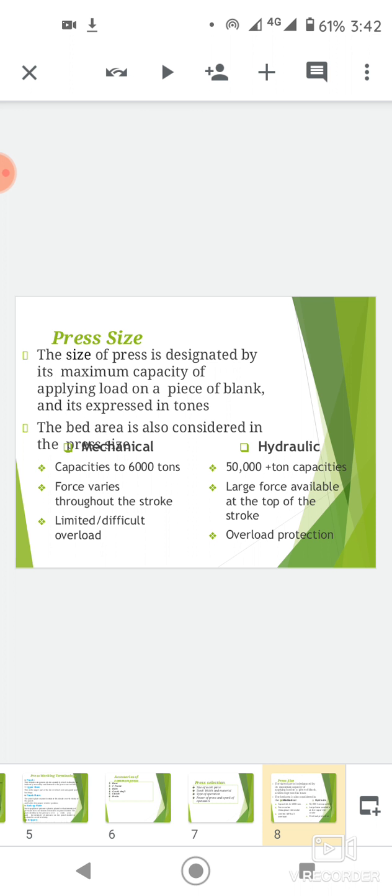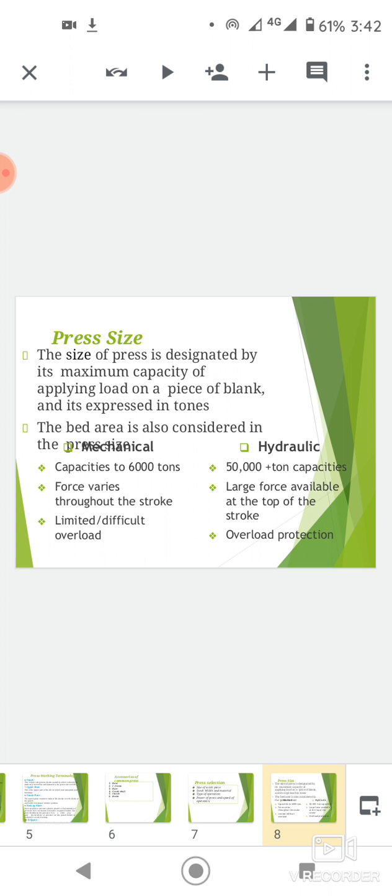First one is mechanical, with capacity up to 6,000 tons, and hydraulic is 50,000 tons and above capacity. In mechanical, force varies throughout the stroke.